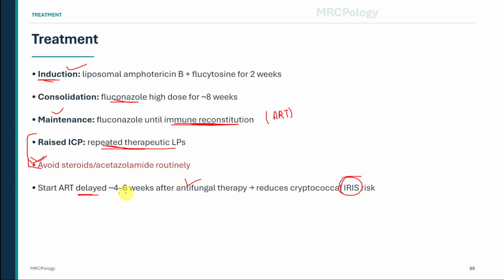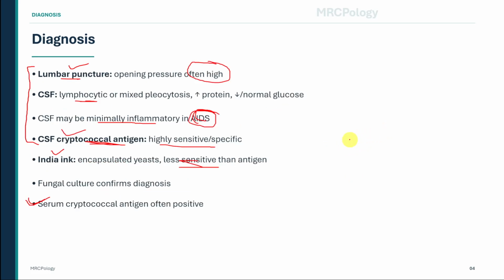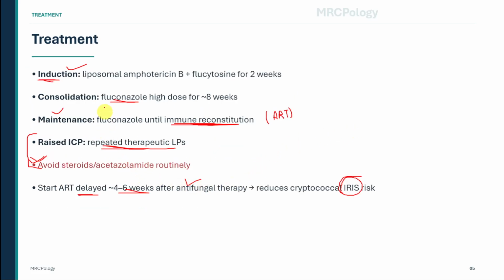So the key clue is advanced HIV, CD4 count below 100, subacute headache, raised intracranial pressure, and mild or absent meningism. The investigation clue is high opening pressure with positive CSF cryptococcal antigen. The management step not to miss is amphotericin B plus flucytosine, repeated therapeutic lumbar punctures for raised intracranial pressure, and delayed ART.